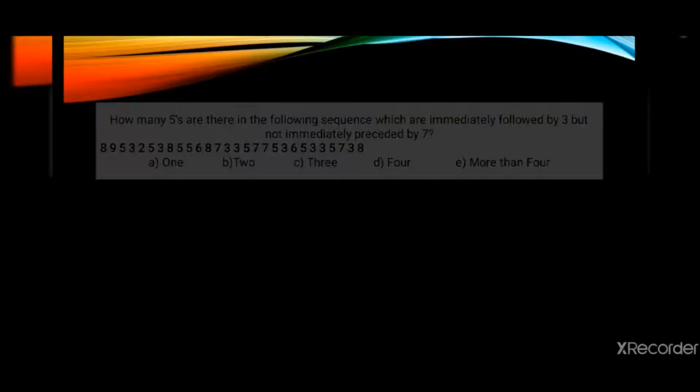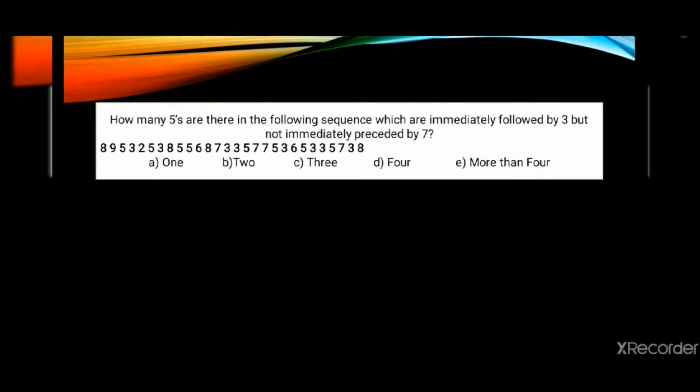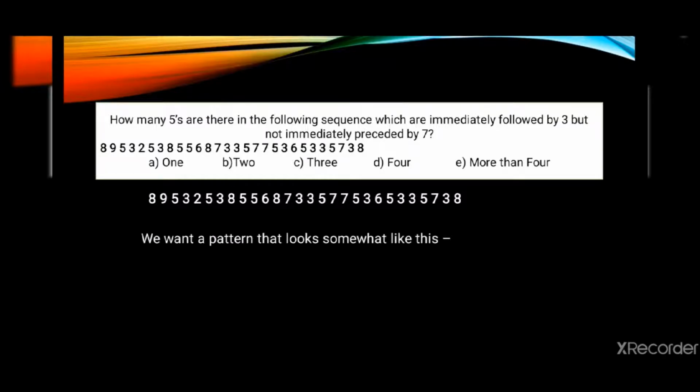Our first example question will be, the question says how many 5s are there in the following sequence which are immediately followed by 3 but not immediately preceded by 7, and we are given a sequence. Now, this is the sequence that is given in the question. We want a pattern that looks somewhat like this.